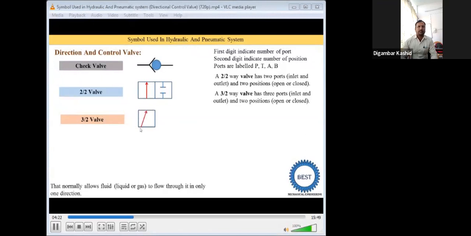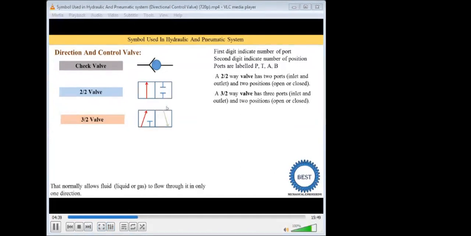Here the oil enters the P port and is supplied to the A port. And the other one, the T port, is closed right now. Now this is the second position. In the second position, oil returns from the actuator, from port A to port T, and the P port is closed. Now the 3 ports are named P, T and A. This is the pressure port, this is the tank port, and here the A port is there. Suppose it is a 4-port valve, then the B port is also provided.